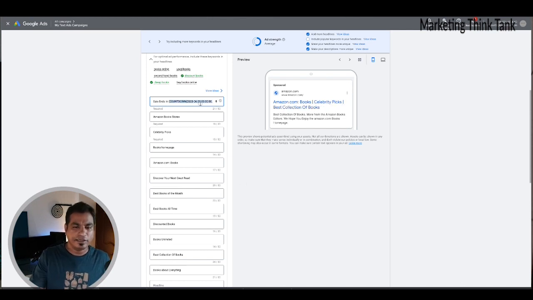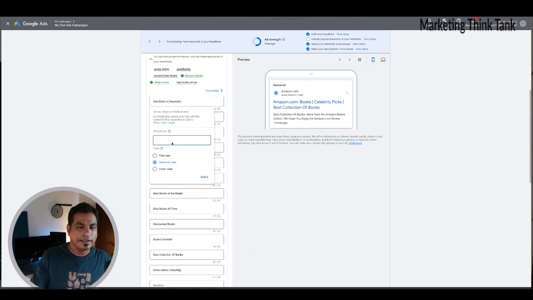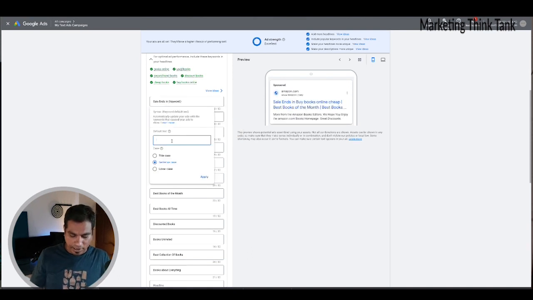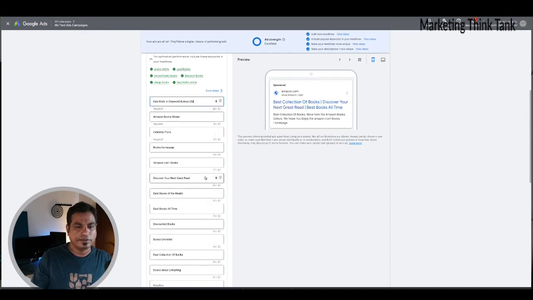Now, keyword insertion is nothing new. This has been there ever since the beginning of Google Ads. The default text is, let's say, "across US," and then you can choose whether it's title case, sentence case or lowercase. I'm just going to leave it at sentence case and say apply. So "sale ends in," if he's searching for a keyword, now let's say "buy books on."